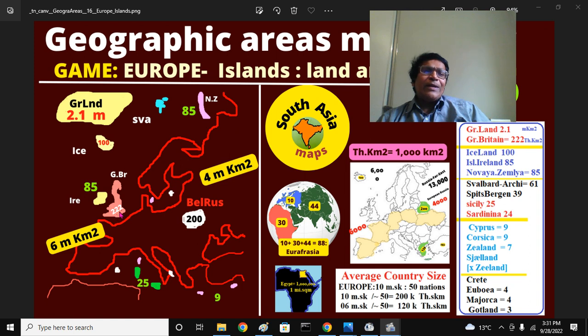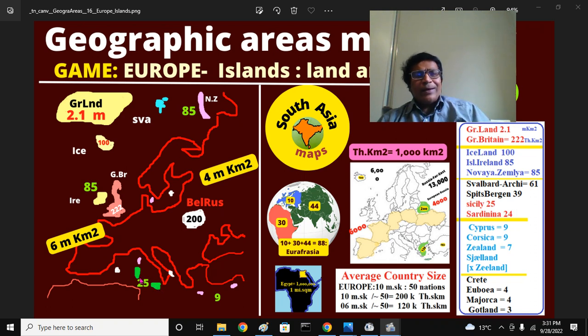Great Britain is 222. Because if you make Ireland 100, double the size, you see, that is 222, which makes sense. So that means Great Britain is almost the size of, a little bigger than, Belarus. That is another way to remember. So then next, because 85 is Ireland and NJ, the remaining should be smaller.